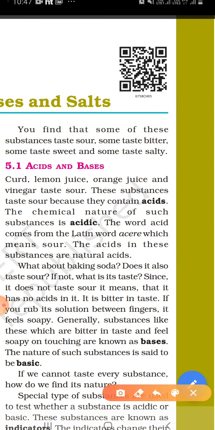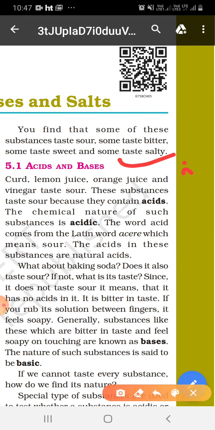Curd, lemon, orange juice and vinegar taste sour. These substances taste sour because they contain acid. The chemical nature of such substances is acidic. The word acid comes from the Latin word acer, which means sour. The acids in these substances are natural acids. Clear to all of you?